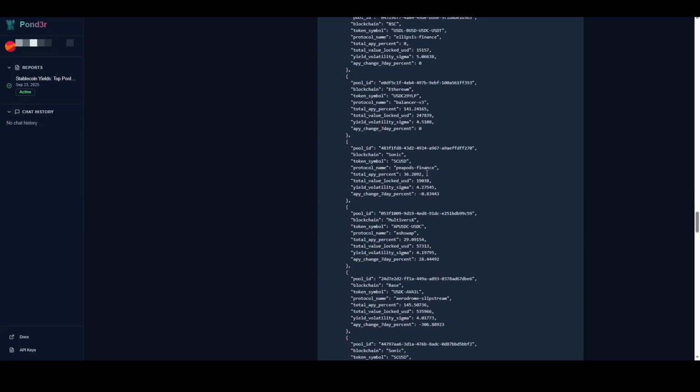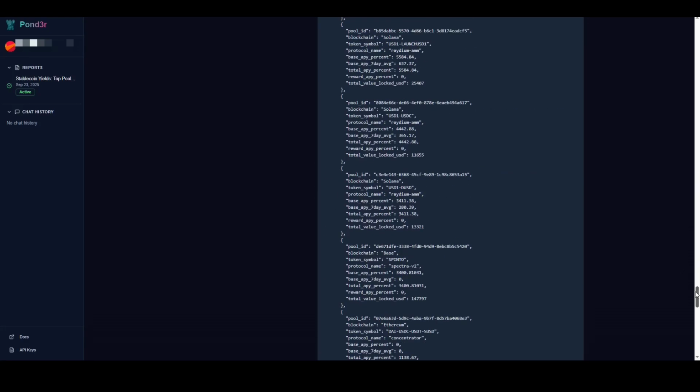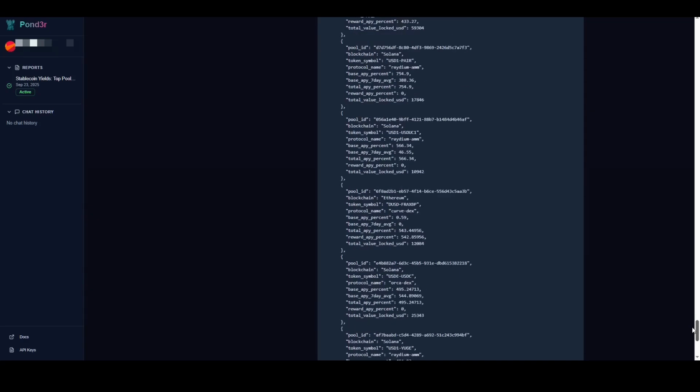Here's the key point. Because we set a schedule on the main screen, all this data updates automatically and becomes available through Ponder's API using our authentication. That's what powers our automation.